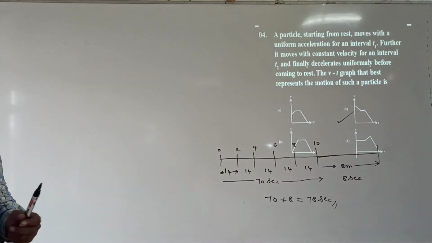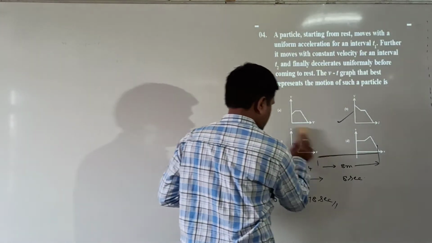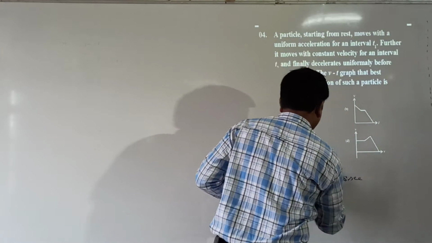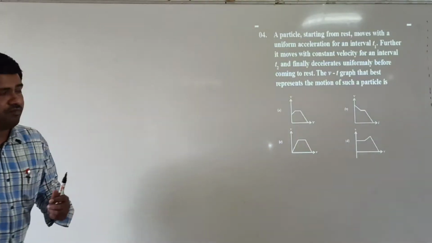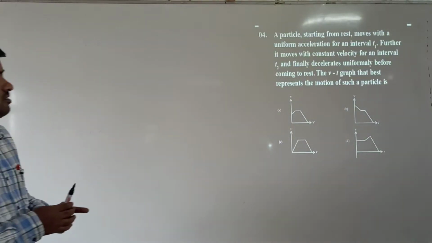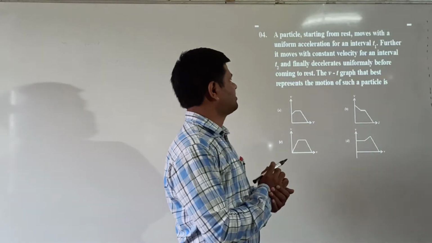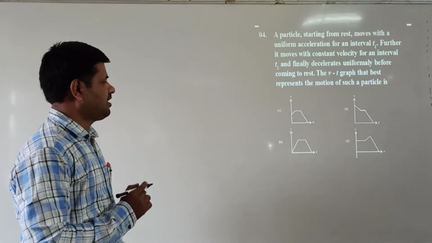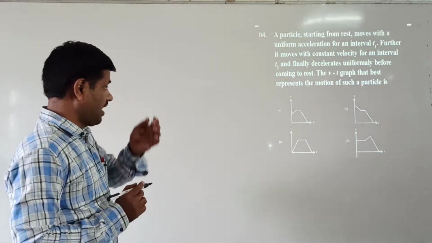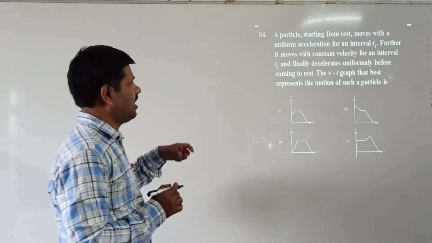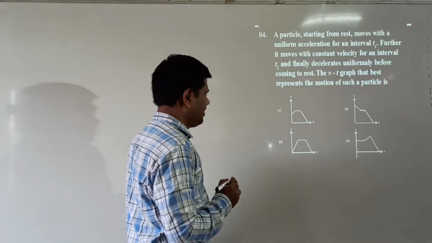Next we go to question number 4. A particle is starting from rest with a uniform acceleration for a time interval of t1. Uniform acceleration means velocity increases up to the time t1.